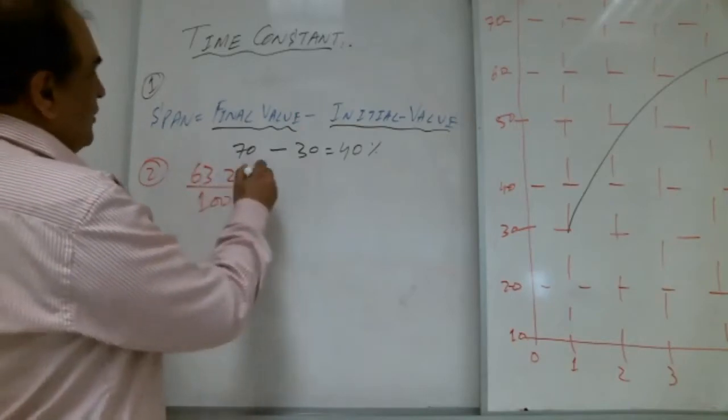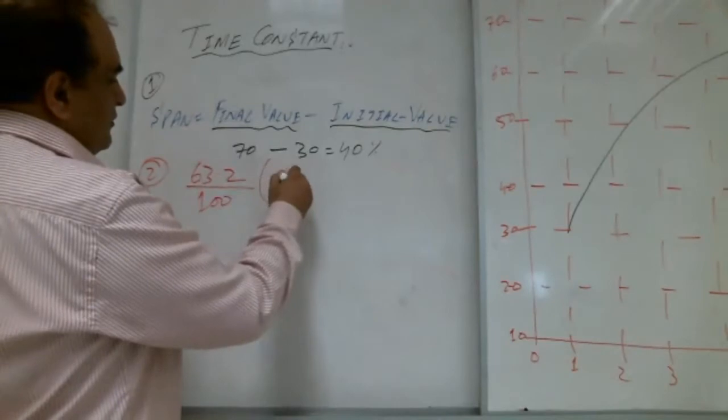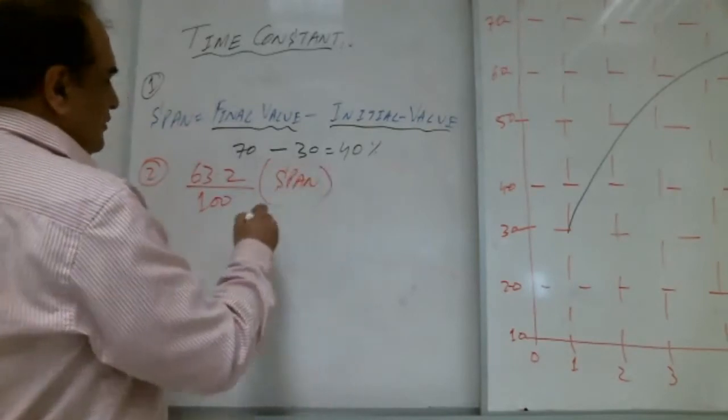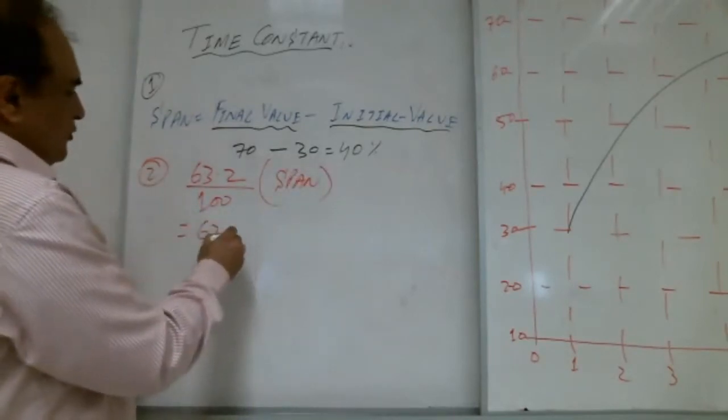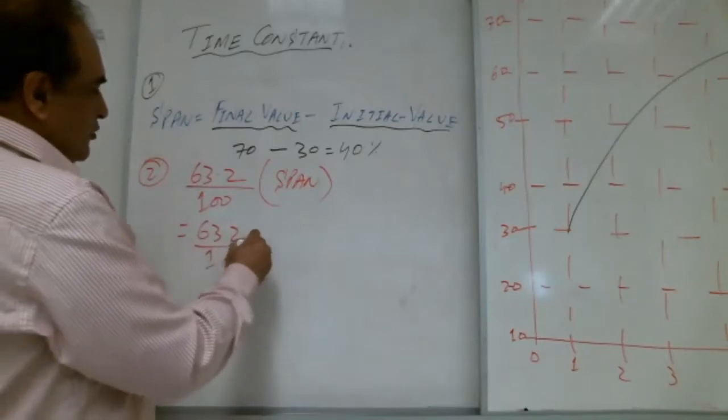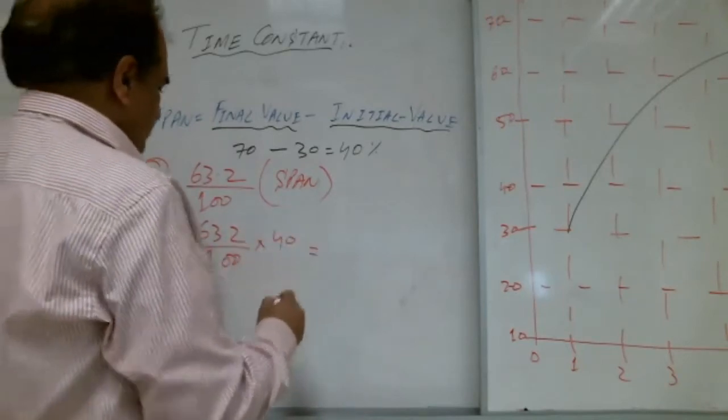63.2% of span. So what is span here? 63.2 over 100 into 40.